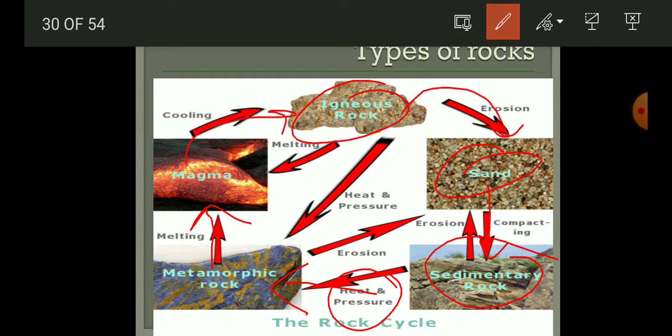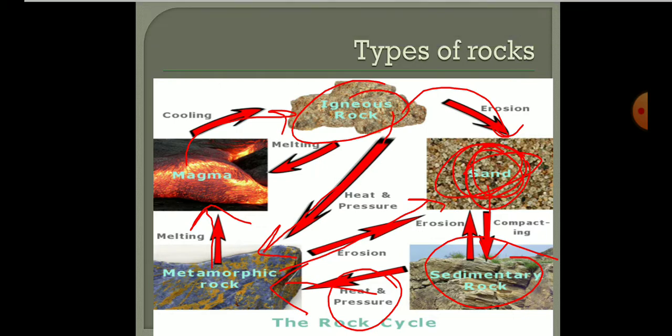So these are interconvertible. Igneous rock is directly able to make the metamorphic rock when heat and pressure are applied to it. Or this metamorphic rock is able to form the sand when erosion is done. So here you can get the sand, students. Sand means the larger sized soil particles. So this is what is required for the formation of soil.